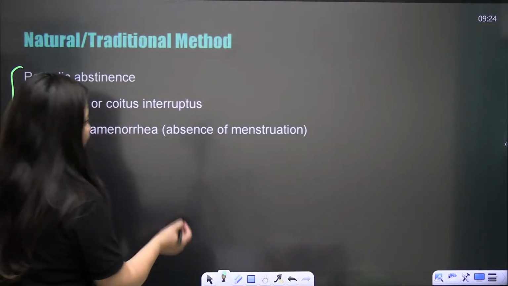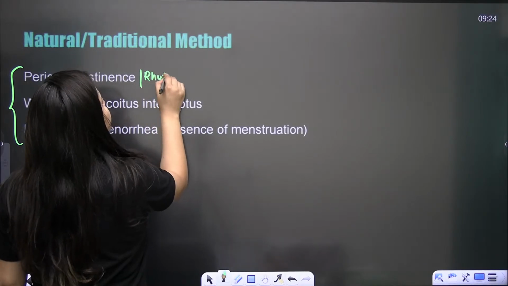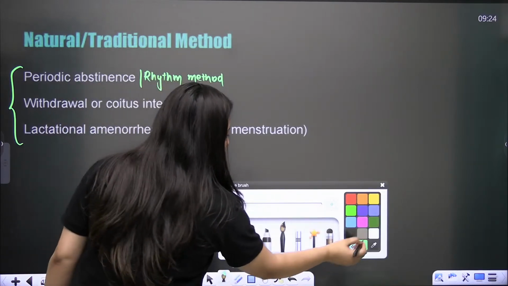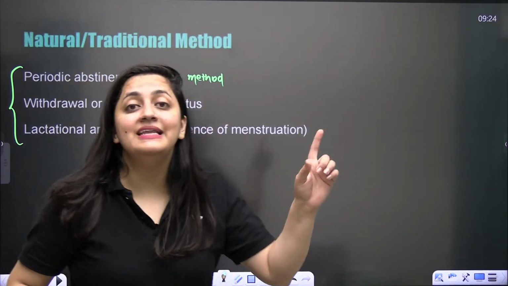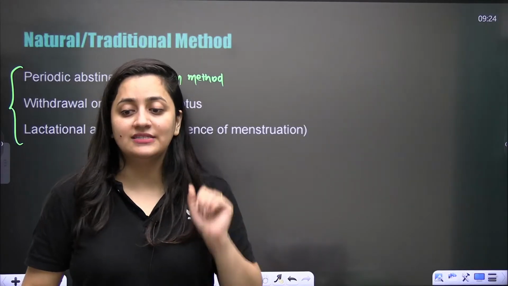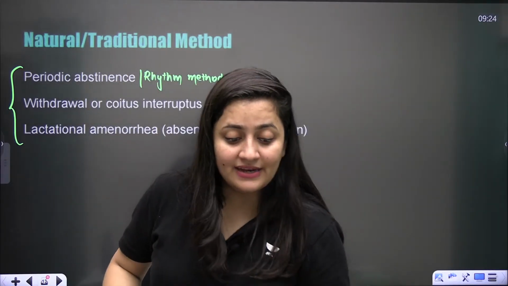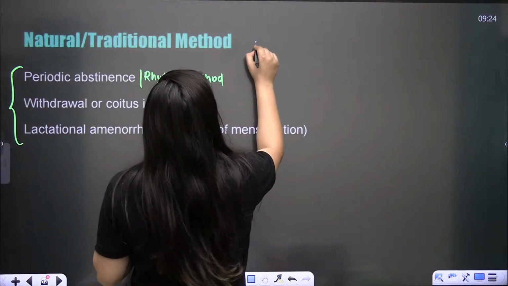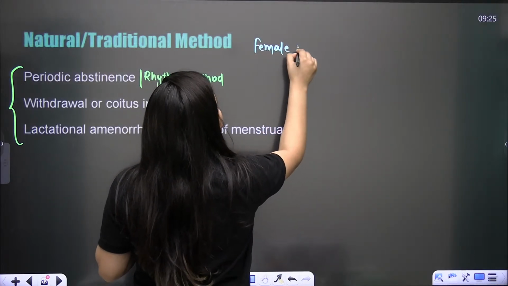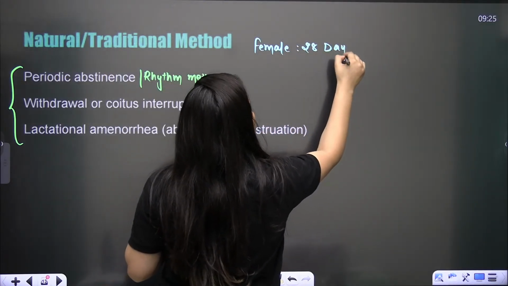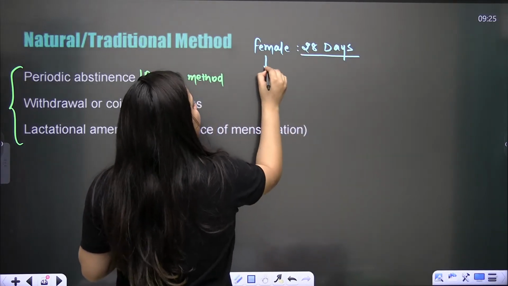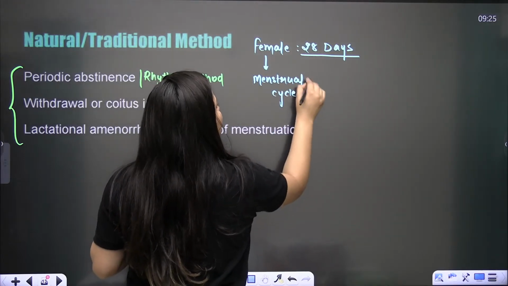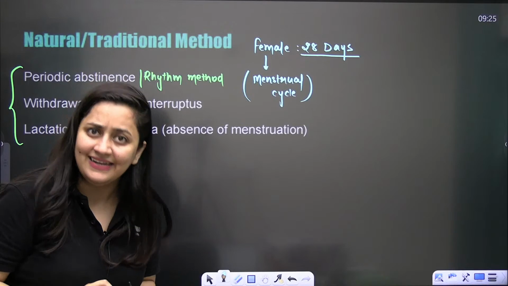Periodic abstinence is also known as the rhythm method. It is related to the periods, to the menstrual cycle. Now you know that in the case of a female, on an average we say the menstrual cycle is for 28 or 29 days, isn't it?